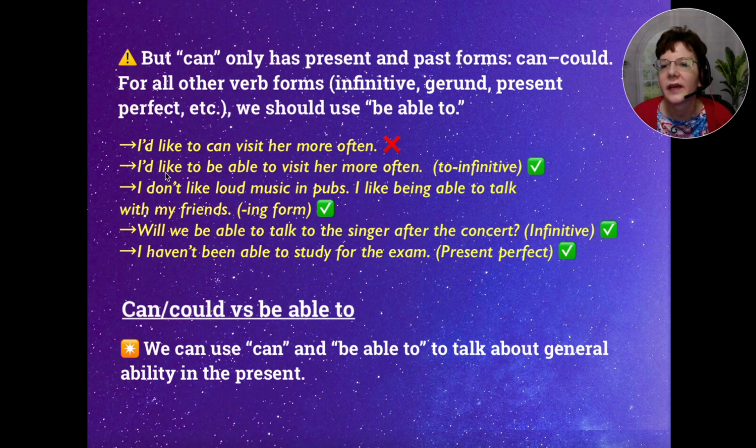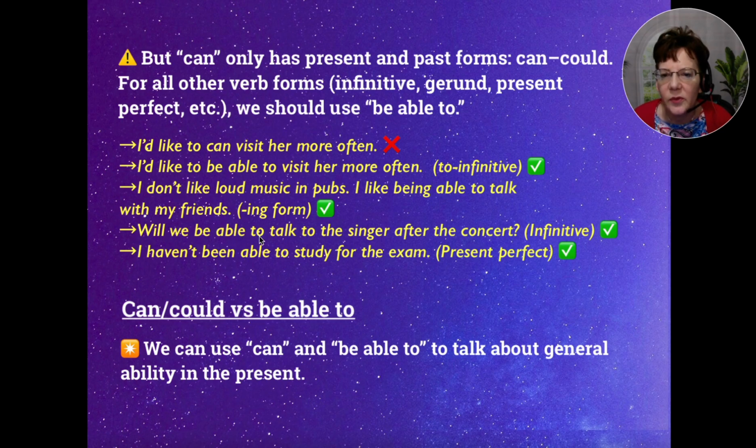It should be, I'd like to be able to visit her more often. So this is using the to infinitive. So to be able to visit. And then I've got, I don't like loud music in pubs. I like being able to talk with my friends. So we've got being able, the ing form. And then will we be able to talk to the singer after the concert?